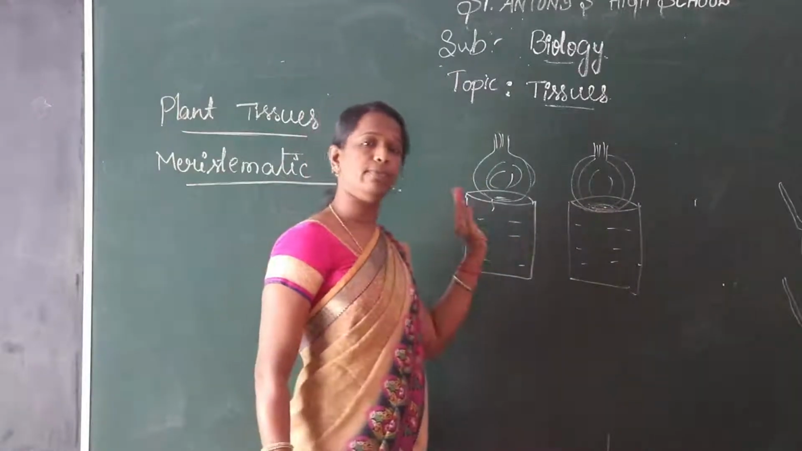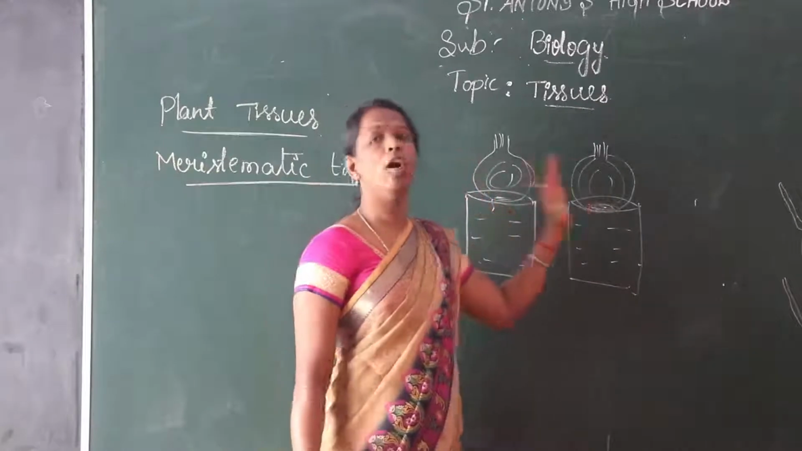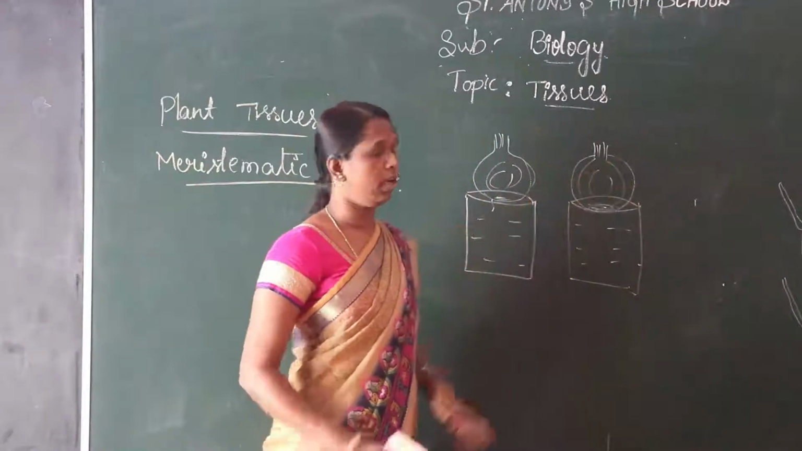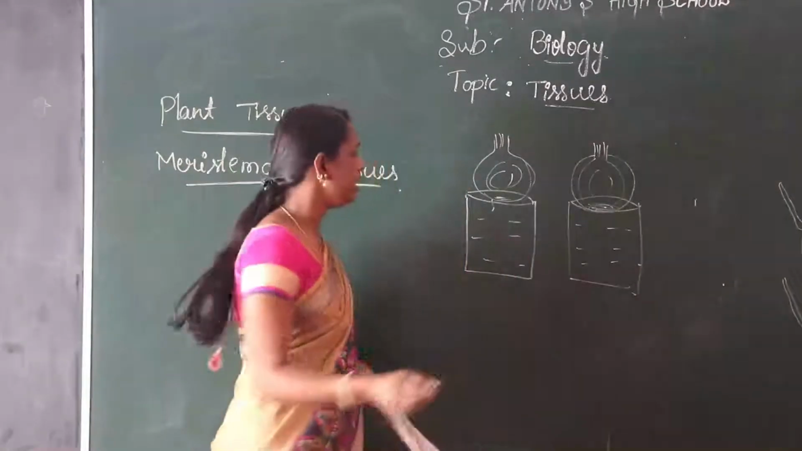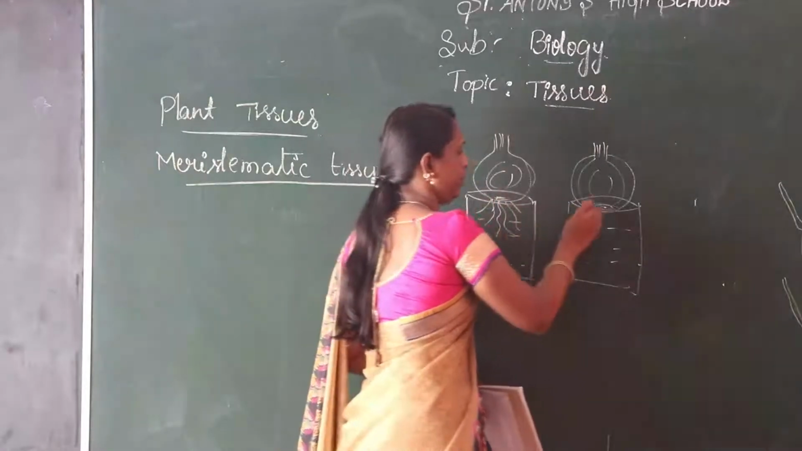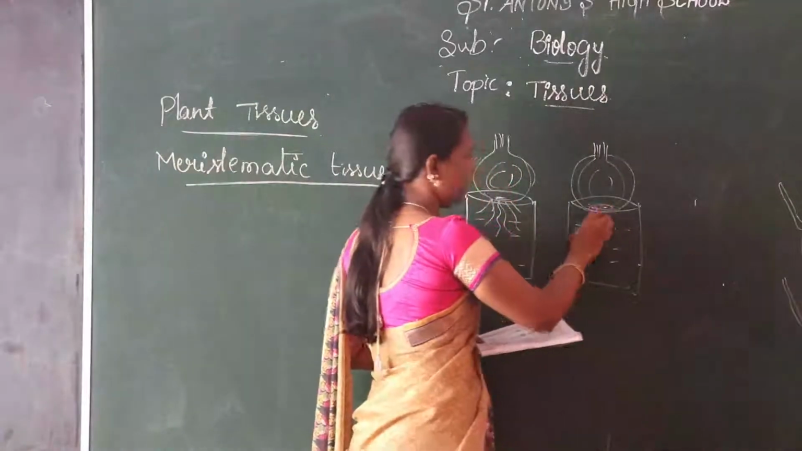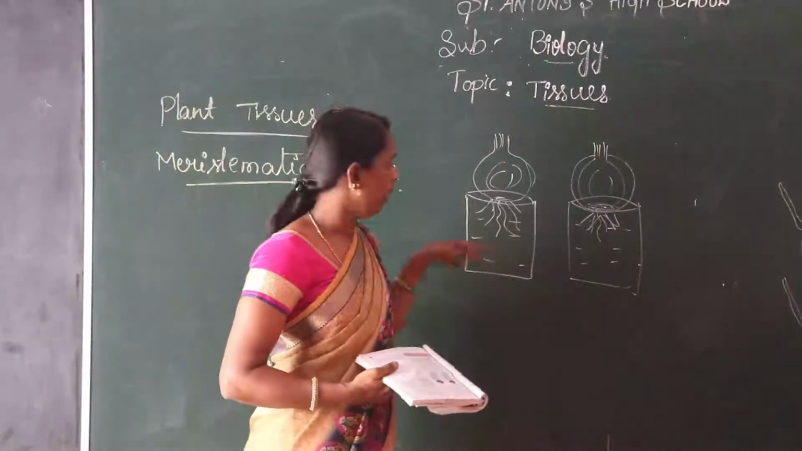So this jar is filled with water. Here you have kept the 2 onion bulbs on the jars. So observe for maybe 1 week or it may be 15 days. You observe the growth in the roots. Is it right? So that is the growth in the onion bulb. That is, the roots will grow in the water.